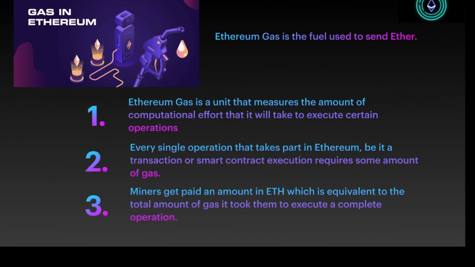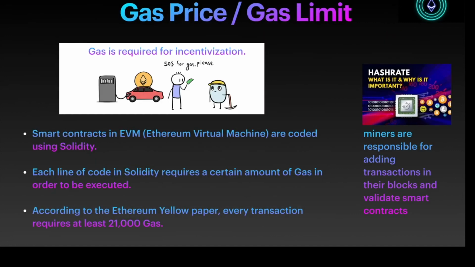So what this essentially means is, a gas is the unit of measure of computational effort which is used by the miner to execute a computational operation. So basically we have to pay miners to put the transactions together into a block and validate our smart contract. Now, what is a gas price and what is a gas limit? Generally, the concept of a gas is used to incentivize miners to put the transaction together into a block.